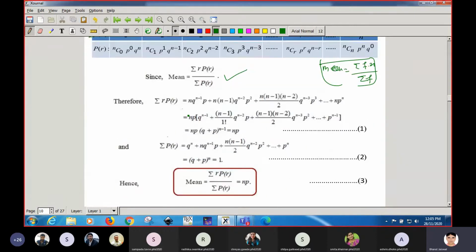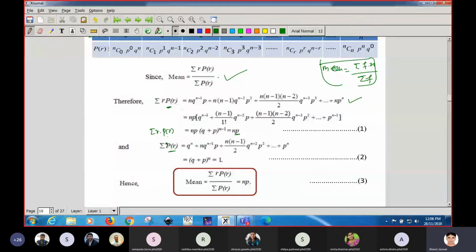Now we have calculated the value of r into pr. So these are the values of p and r. You have multiplied, so we have obtained this expression. After calculating all those things, the mean, that is the sum of r into pr, has been obtained equal to np. And what about the sum of pr?